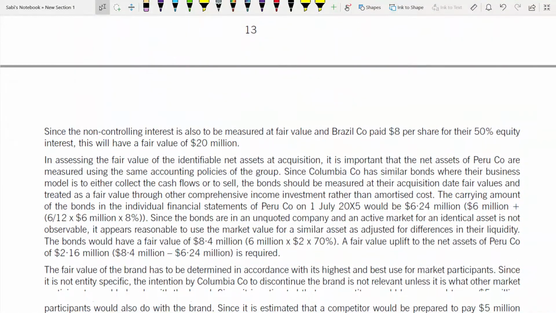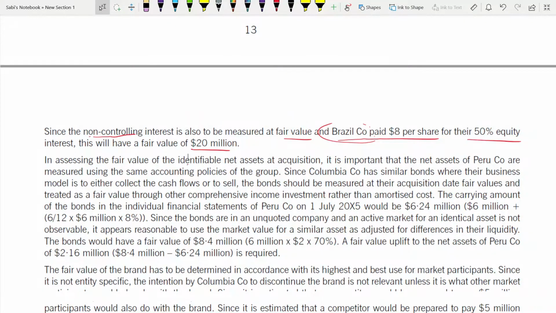Now we are coming to NCI, that should be measured at fair value. So how are you going to measure NCI at fair value? NCI is also measured at fair value and Brazil company paid 8 per share. Brazil is the NCI. So how much has he paid? 8 per share for their 50% equity interest. So this will have a fair value of 20 million, same as your cash, 20 million only.